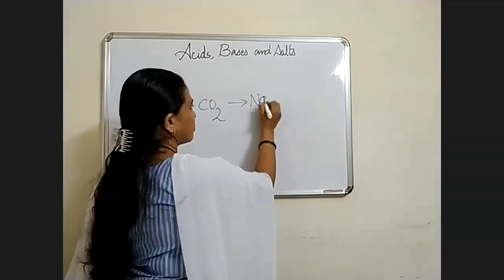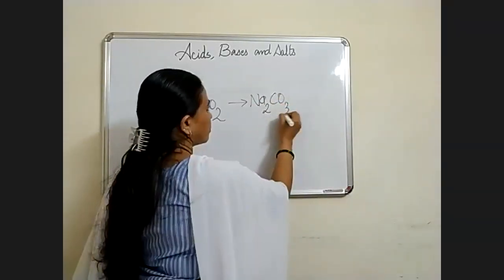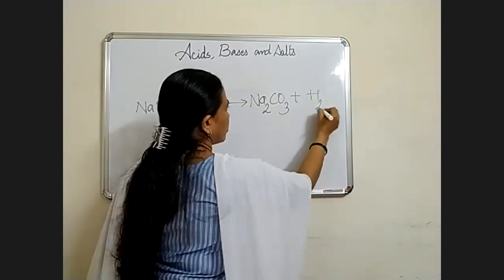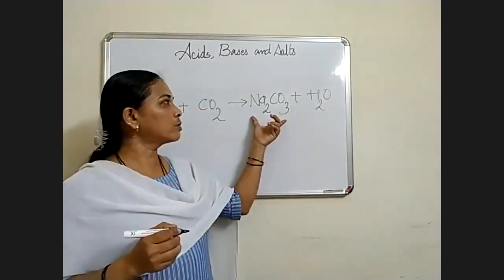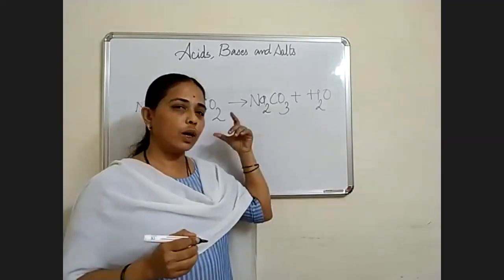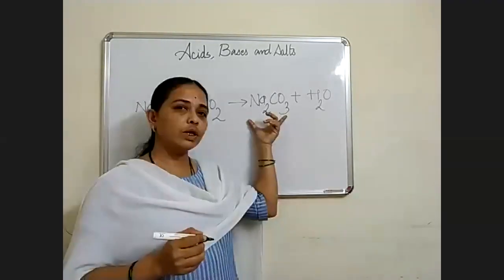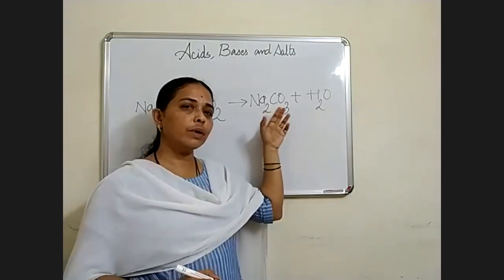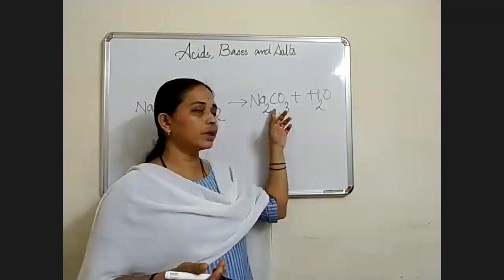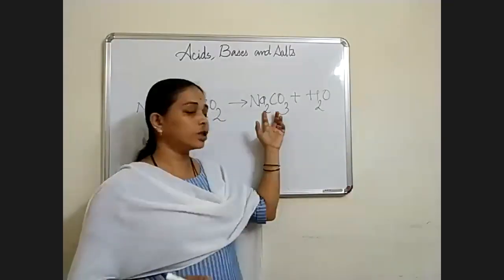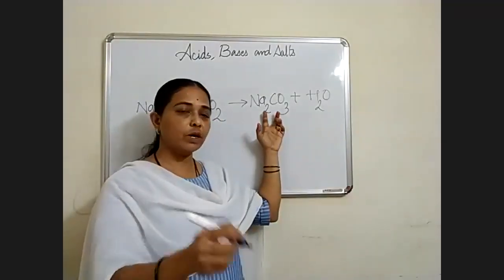Na2CO3, salt and water are formed. This salt Na2CO3 is soda. Which soda is it? Sodium carbonate is washing soda, and sodium bicarbonate is baking soda. Just now I used baking soda here, you have seen.